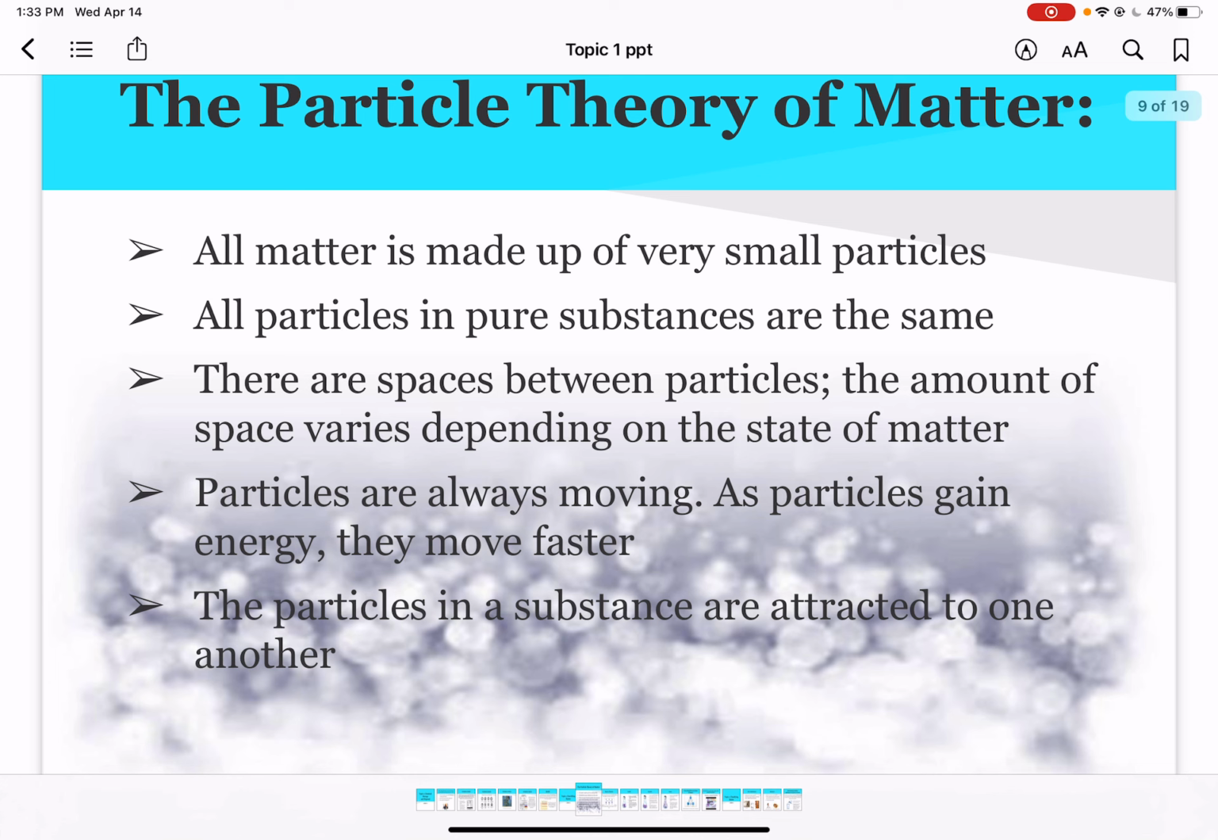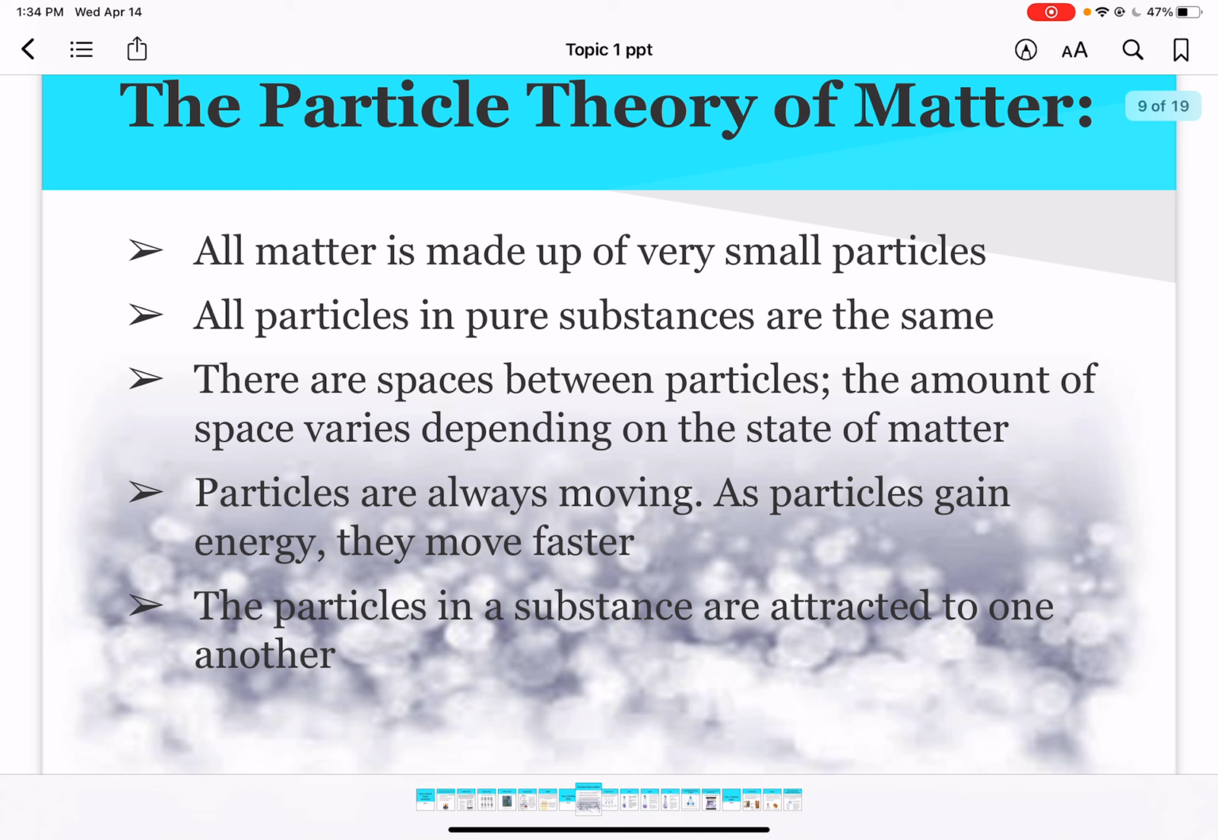So that's a lot of stuff. Let me break that down a bit. If we look at matter in general, matter is really just anything that has a mass. That's what we consider matter. And the first thing here says that all matter is made up of very small particles. We can't see with our eye what these particles might look like, but we're just going to have to understand that there are particles, very small ones, and they make up all matter.